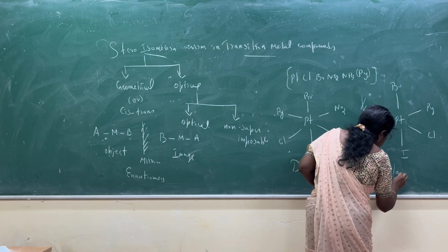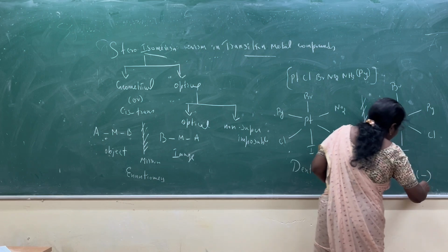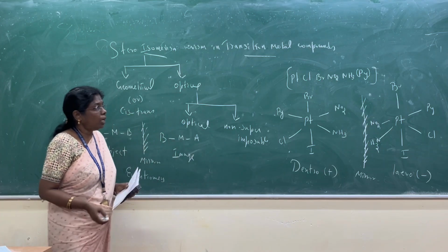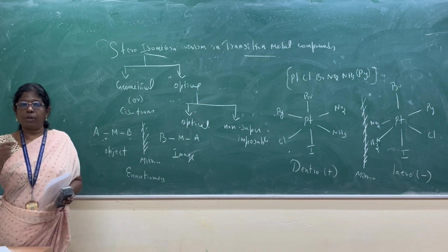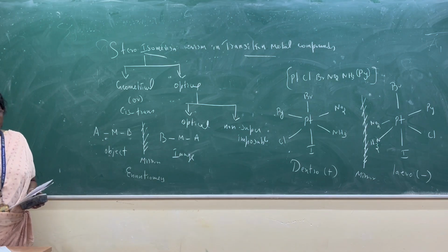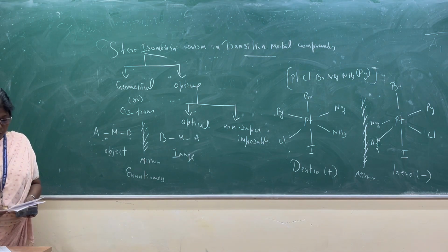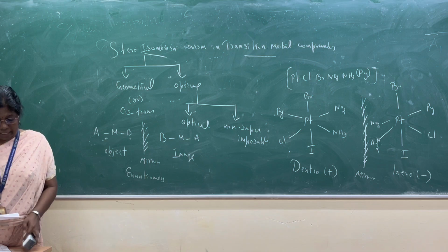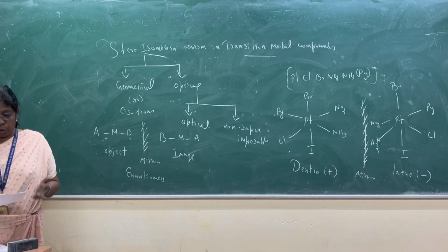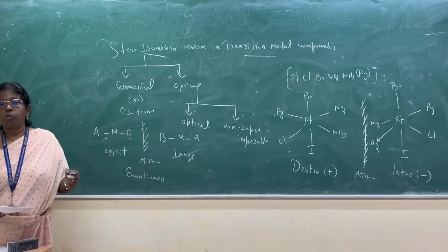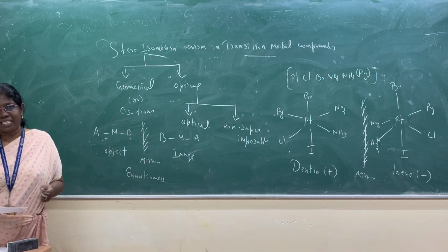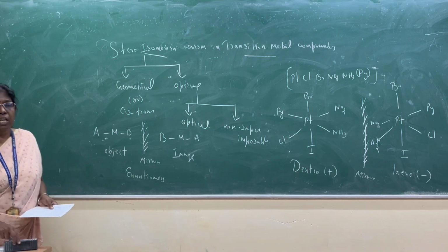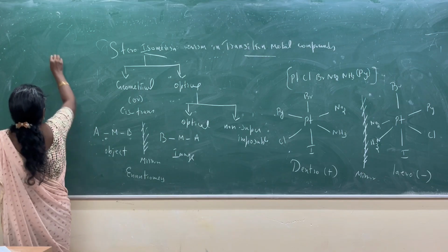This is called levo-rotatory, the negative side. So dextro-rotatory means a clockwise rotation, and levo-rotatory means an anti-clockwise rotation. The optical activity is one type of stereoisomerism. They have the ability to rotate the PPL. What is PPL? It is plane polarized light. The detection and measurement of the optical activity is done by a polarimeter.